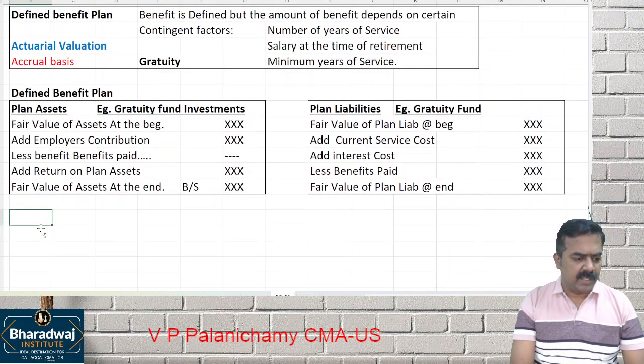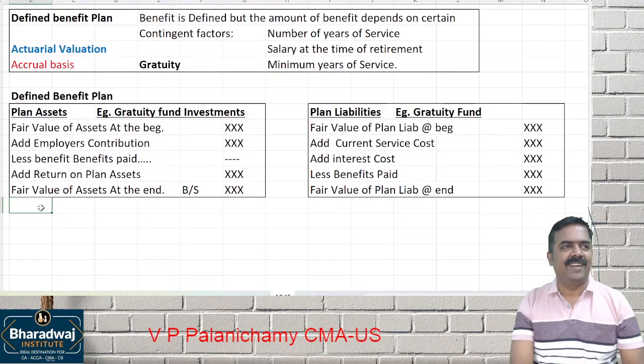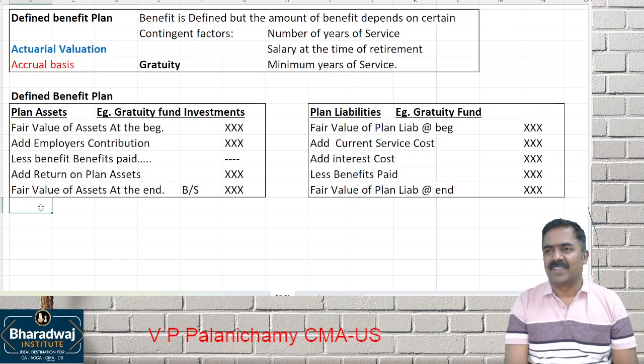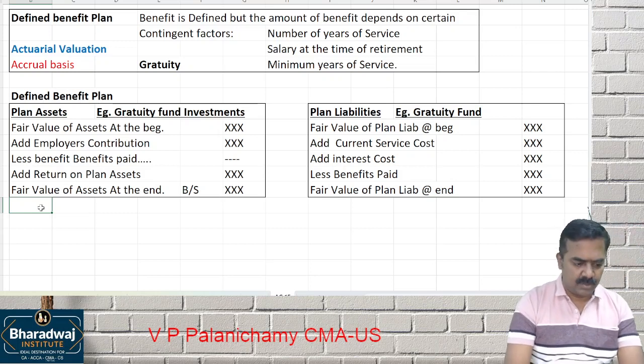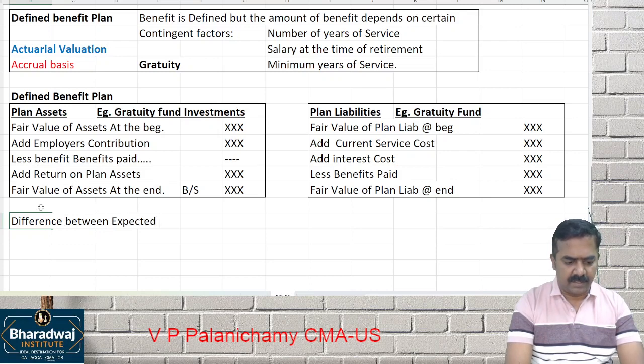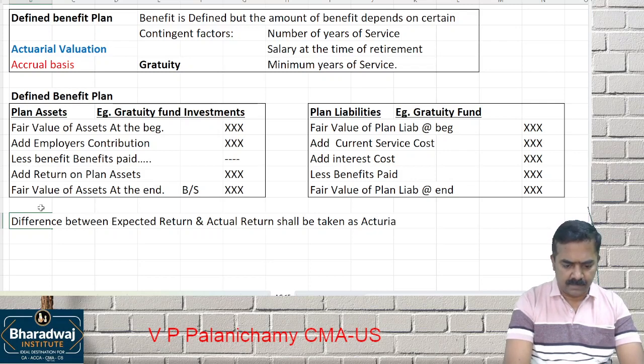Now, whether actuary is God to determine exact liability and asset. Actuary does estimates. Can the estimates be accurate? No, there will be a difference. So, difference between expected return and actual return shall be taken as actuarial gain or loss, and recognized in P&L account.